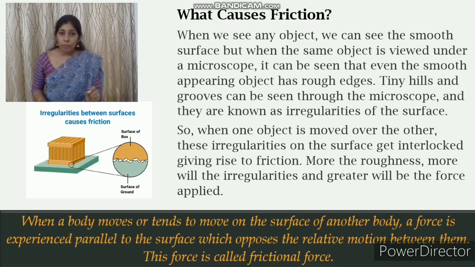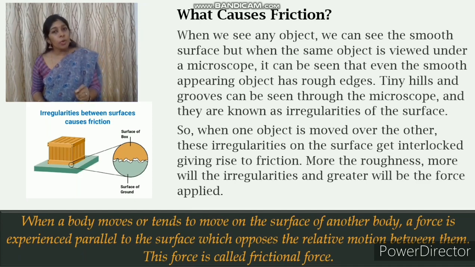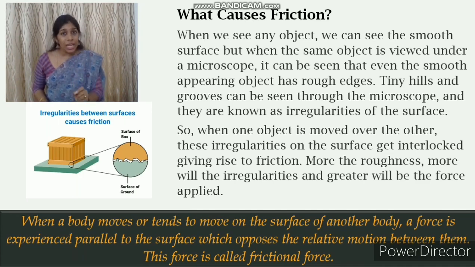When one object is moved over the other, these irregularities get interlocked, giving rise to friction. The more the roughness, the more the irregularities and the greater the force applied. So in order for relative motion to happen, we have to apply a force greater than the frictional force.